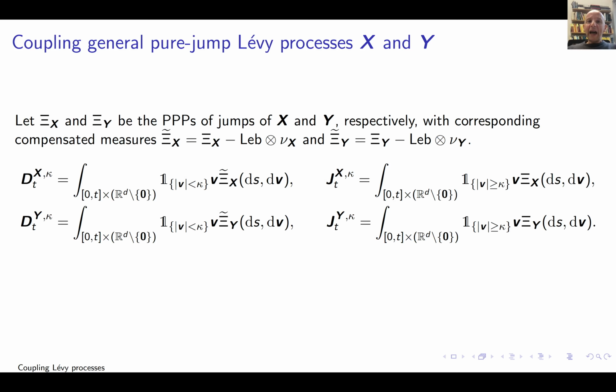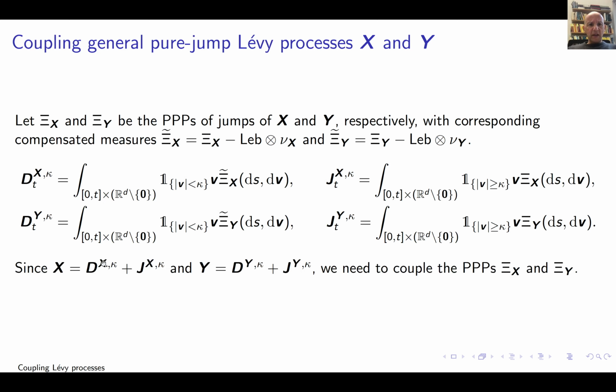Now, to talk about upper bounds, I need to discuss some couplings, and I need some very mild but still structural assumptions, because the lower bounds were completely general. So we have two couplings. The first one that I'm going to discuss is the thinning coupling, and we need to essentially couple the Poisson point processes of jumps of the two Levy processes. And here is the description.